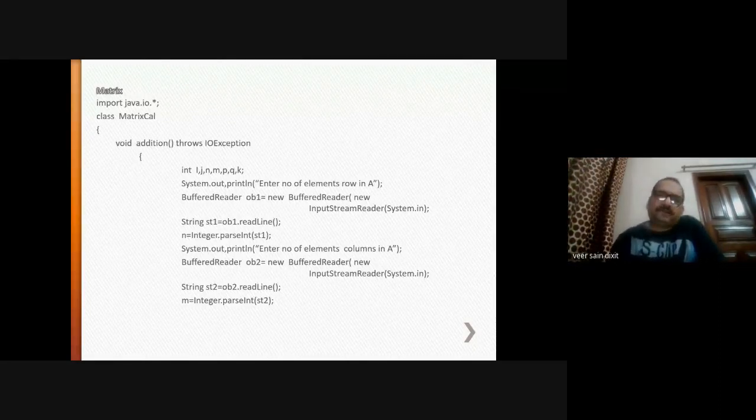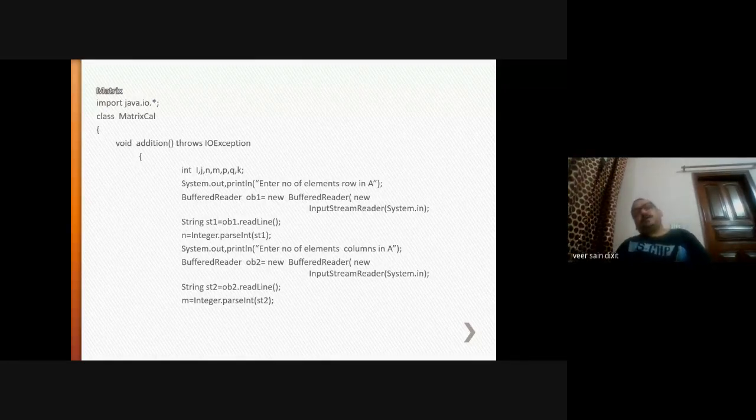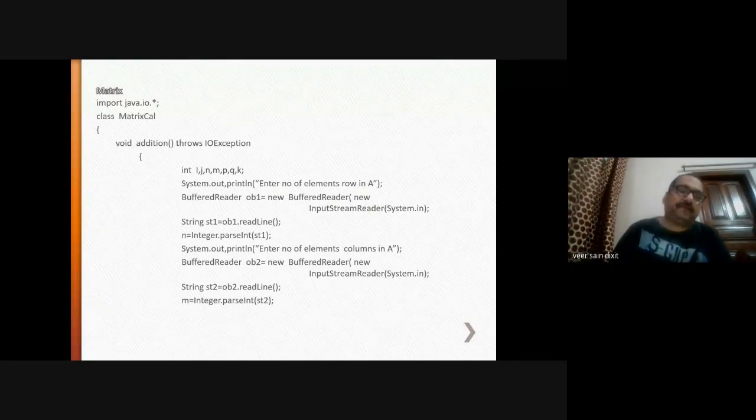In this addition, I am taking various variables i, j. i stands for row, j for column, n stands for row, m for column, p stands for row, q for column, right? And k is a counter. So for addition, two matrices are needed. So I am naming the matrices as A and B.